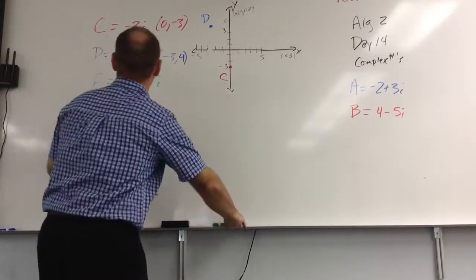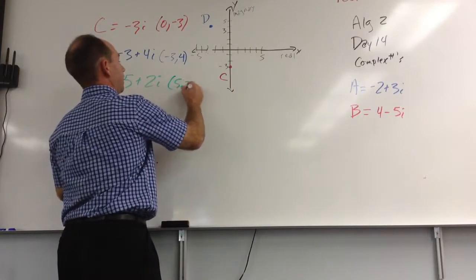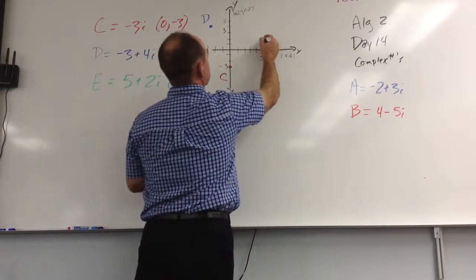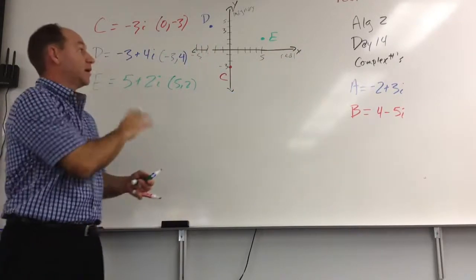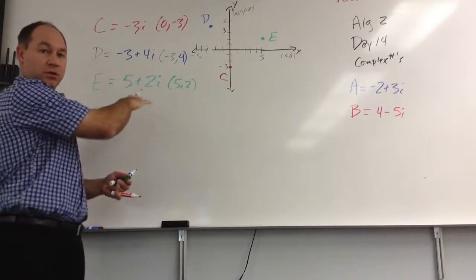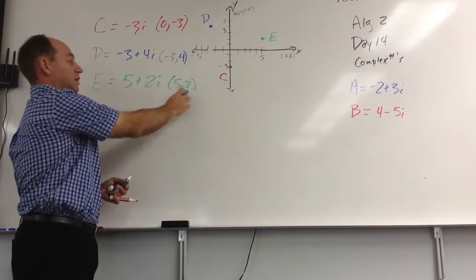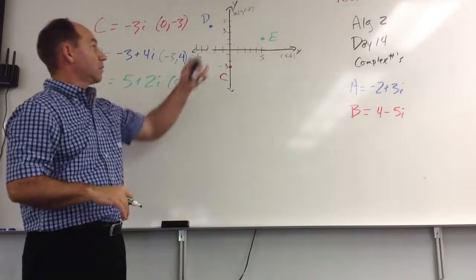And then, of course, we have point E here at 5, 2, over 5, up 2. There's my point E. So graphing these complex numbers is not that difficult if you just convert it into the coordinate points with the real part first and the imaginary part second. And notice there's no i in there. So that's how we graph it.